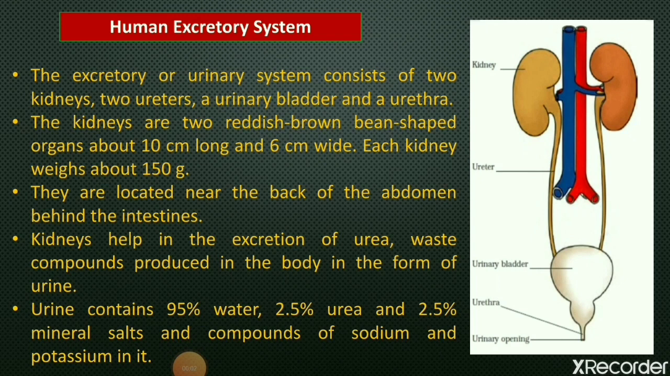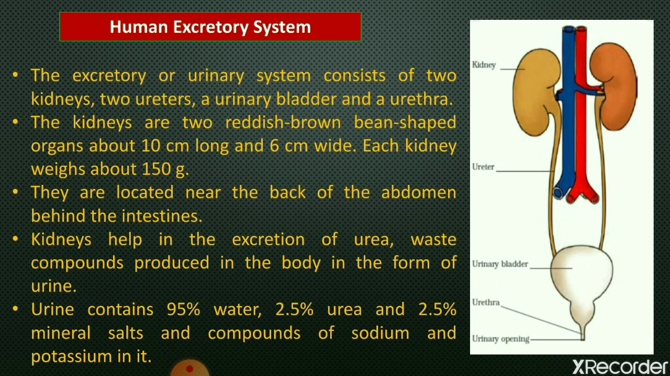Next one, kidneys help in the excretion of urea, waste compounds produced in the body, in the form of urine. Urea is produced as a waste product by the decomposition of unused food proteins in the liver. So the major waste product of our body is urea, which goes into our blood and makes it dirty. Urea is a very poisonous substance, and along with urea, some other unwanted salts dissolved in water in our body form a yellowish liquid waste, and that is called urine.